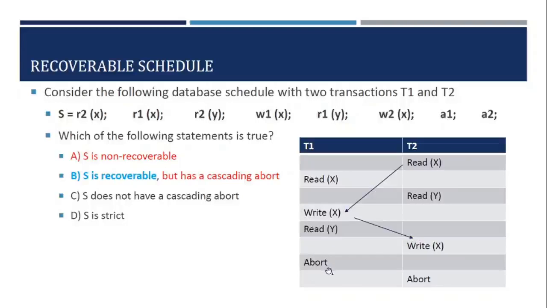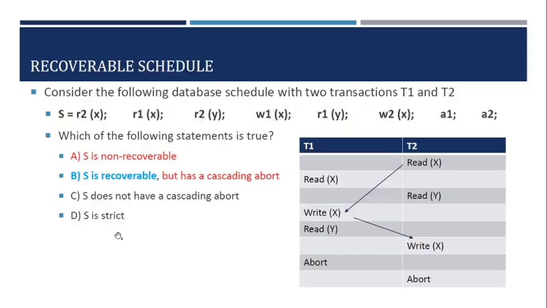So if T2 gets aborted, there is no need to abort the other transaction. So this schedule does not have a cascading abort. It is a cascadeless schedule. So S is recoverable and also a cascadeless schedule. Option B states that S is recoverable but has a cascading abort. The second part of the statement is false because it is not suffering from a cascading abort.